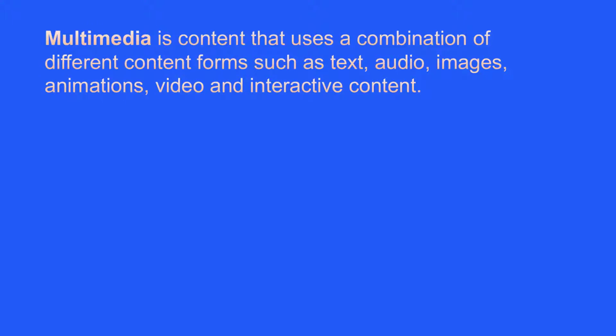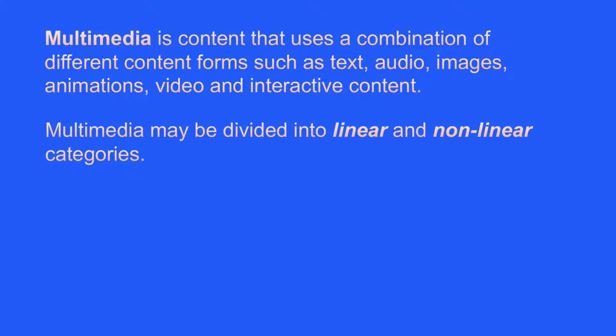What is multimedia? Multimedia is content that uses a combination of different content forms such as text, audio, images, animations, video, and interactive content. Multimedia may be divided into two categories, that is linear and non-linear.